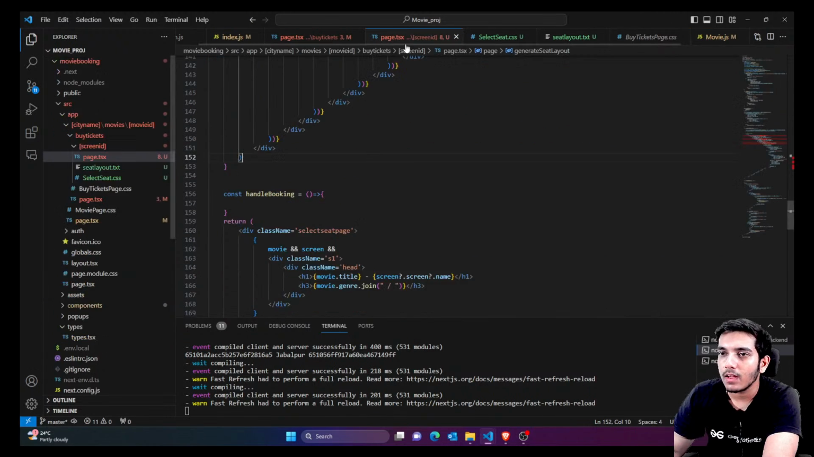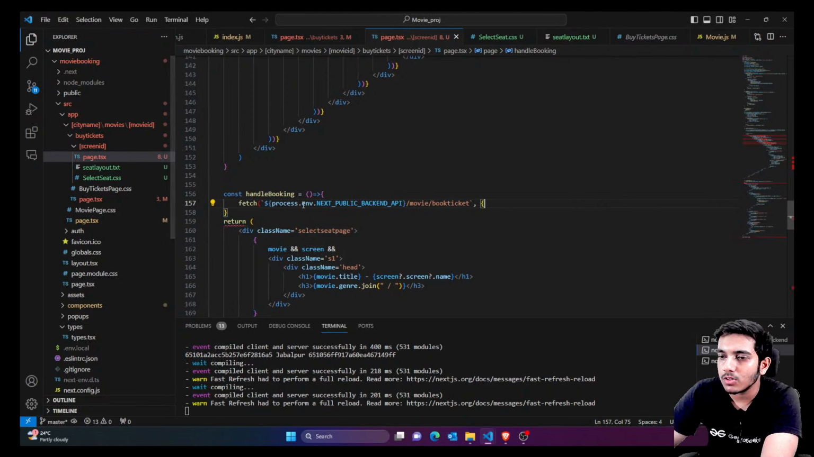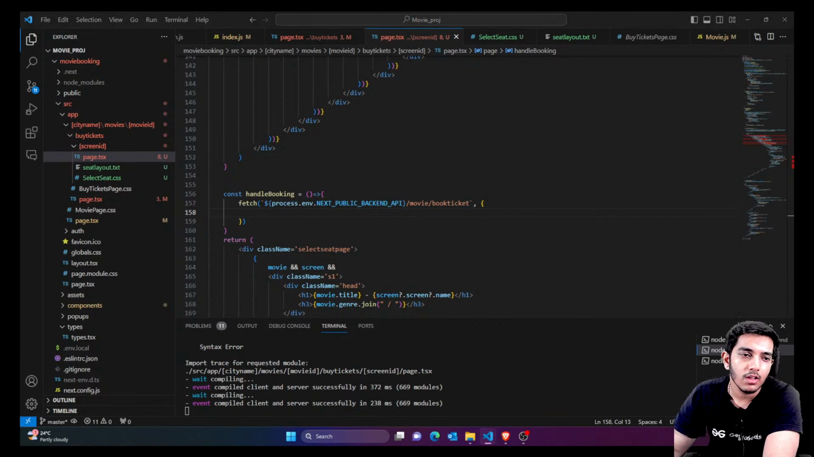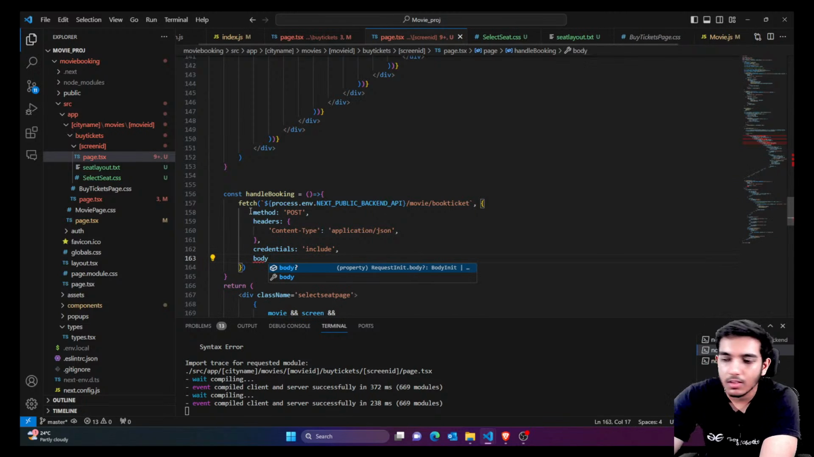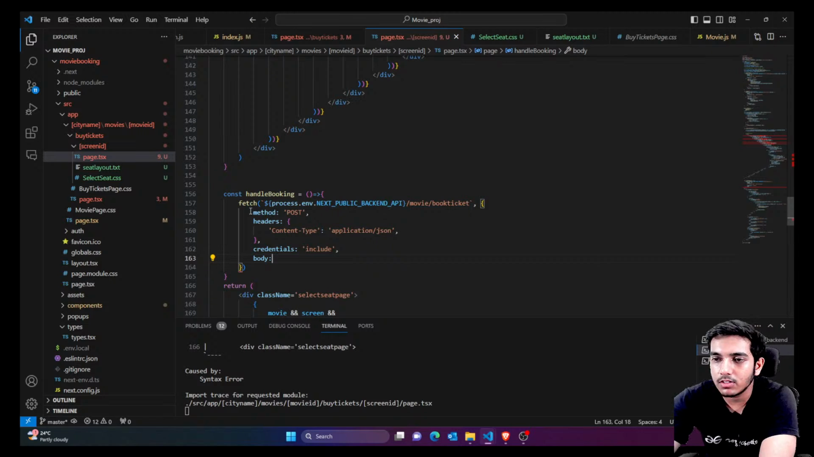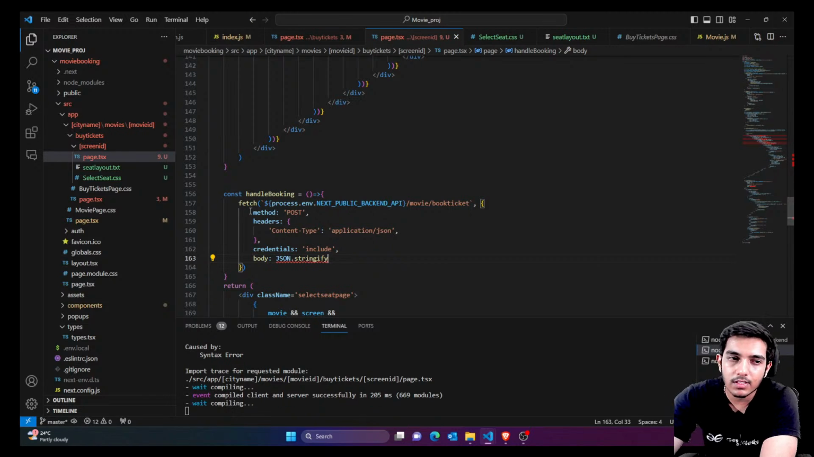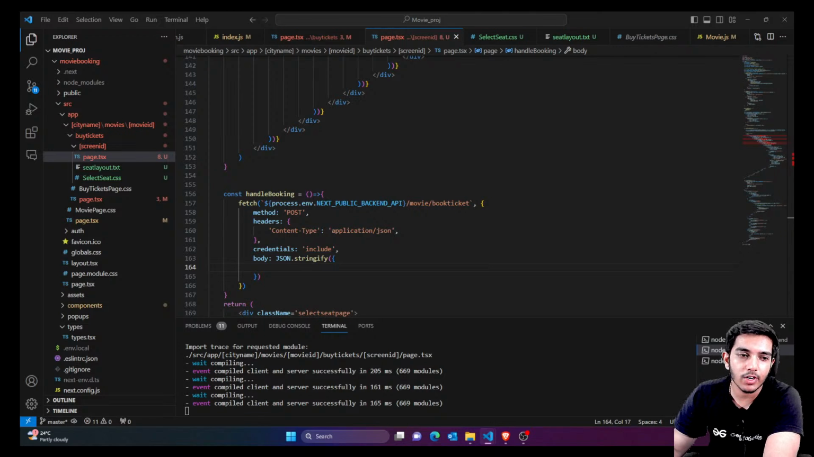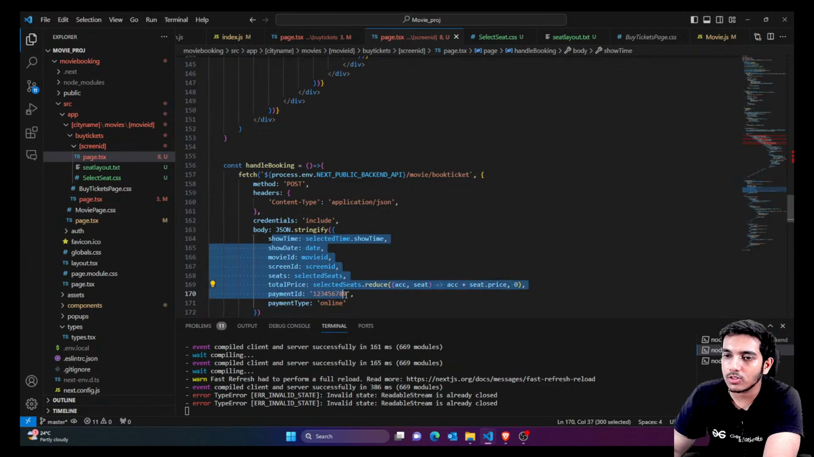So let's come back here, and in the screen ID we have to call this API, that is for booking. It has a lot of things here, so I'm just going to call it. After this we have method as post, content type application JSON. After this we have a body. The body has a lot of things, so I'm just going to pass JSON.stringify. Inside this we have show time, show date, seats, total price, payment type and payment ID. These are all the things that API needs.